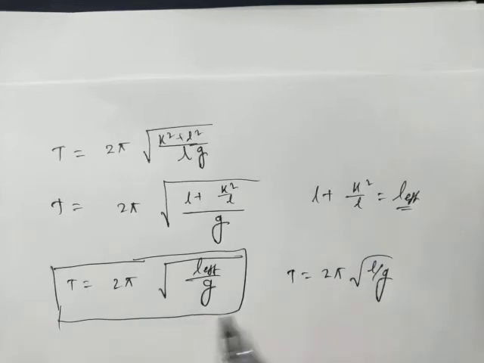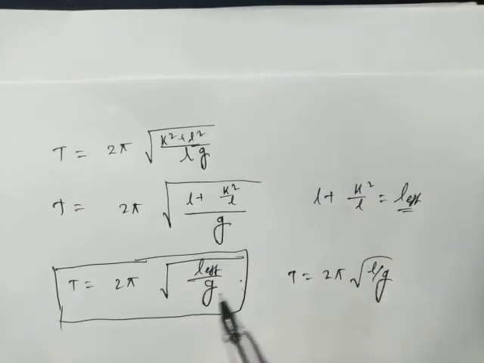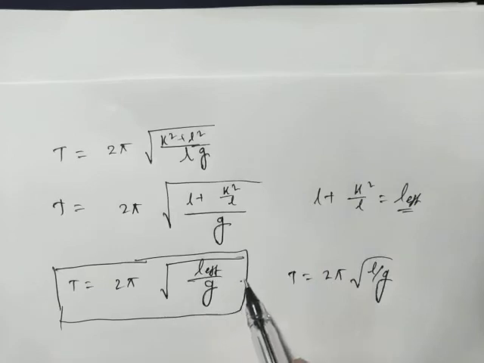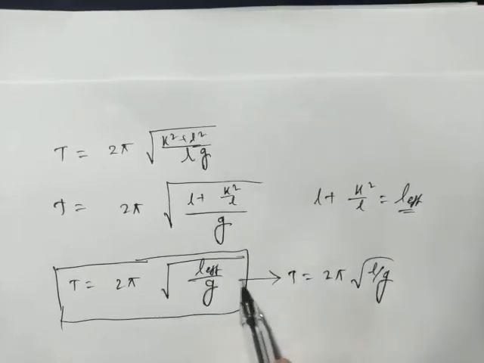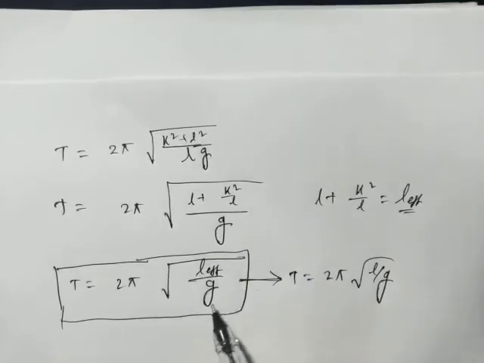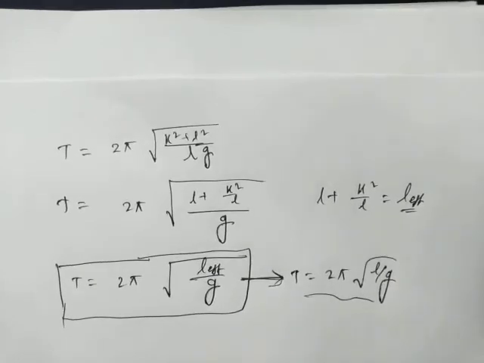So the expression of the time period of the physical pendulum looks the same, not actually the same, but looks the same as for the time period of the simple pendulum, if we take l effective as l plus k square divided by l.